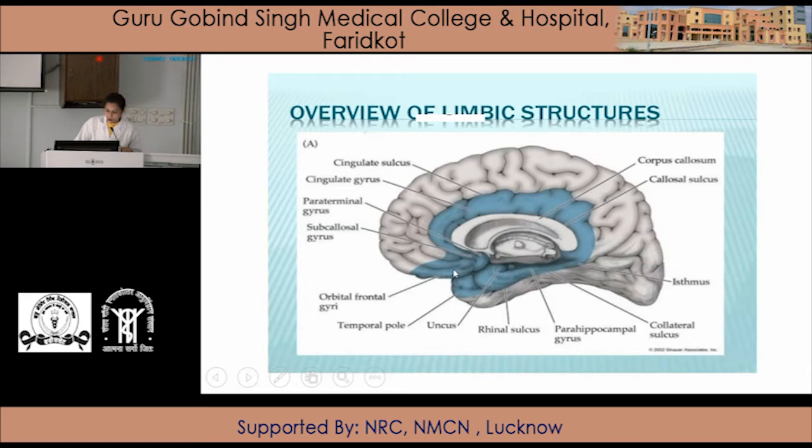All these structures in blue color form the limbic system. The structures present between the cortex and the thalamus, which form a ring around the brainstem, or the structures present at the edge or the border, form the limbic system. So here is the subcallosal gyrus, cingulate gyrus, then the isthmus, then the parahippocampal gyrus, uncus, orbitofrontal gyrus. All these structures form the limbic system.